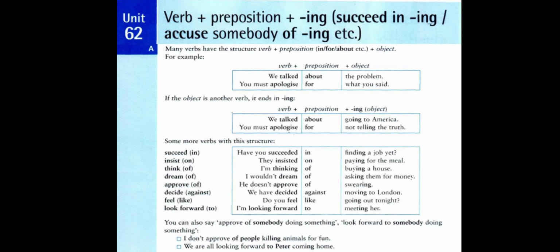He doesn't approve of swearing. Here we have the verb approve followed by the preposition of, and the preposition of is followed by verb plus ing, swearing, and here we have verb plus ing only, so we call it gerund only, not gerund phrase.